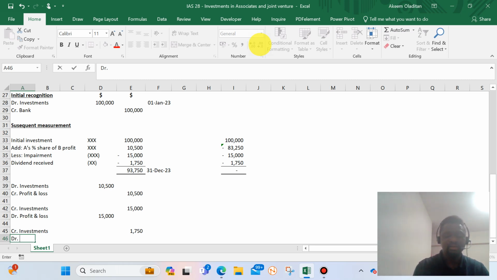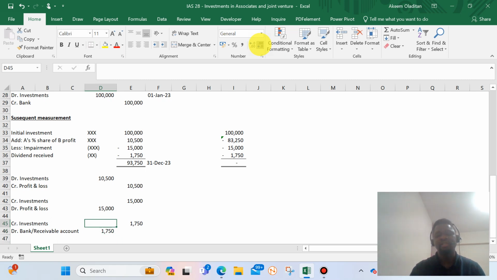It is either bank, if we have received that amount of 1,750, or, if that amount has not been received, dividend receivable. So we can say a receivable account. You understand? So that is how we treat investments in associates. Thank you.